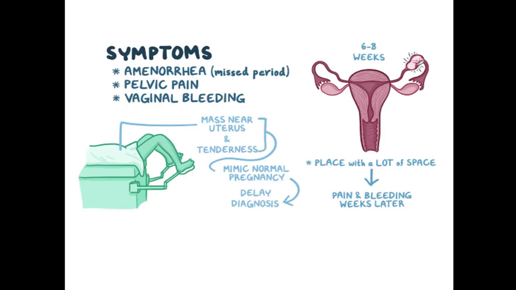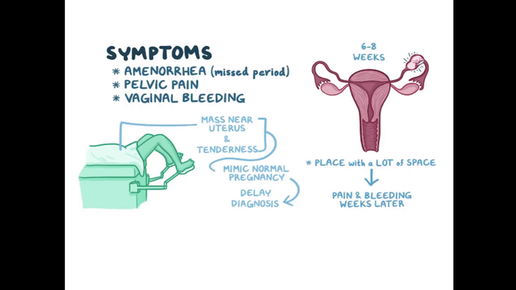Now, going to the symptoms of ectopic pregnancy. In the initial stages, if the ectopic pregnancy occurs and the embryo survives, if it gets enough nutrition and blood supply, it will lead to amenorrhea and loss of the menstrual period that normally occurs during normal pregnancy. Pelvic pain is common, and sometimes mild to moderate vaginal bleeding may occur.